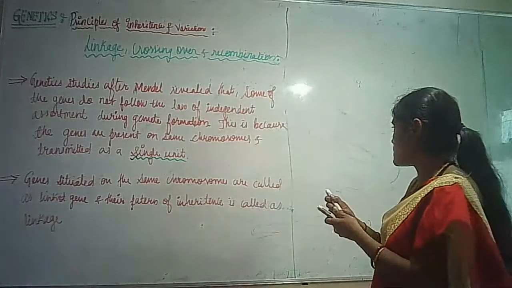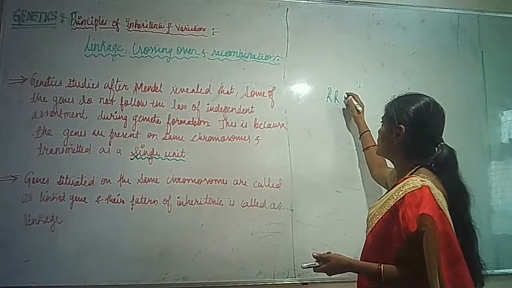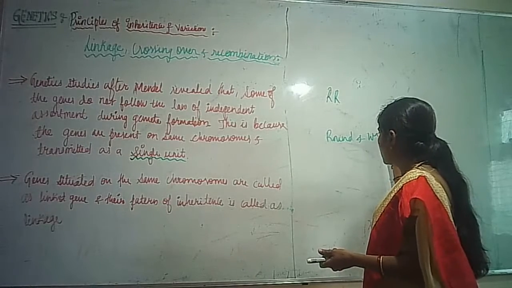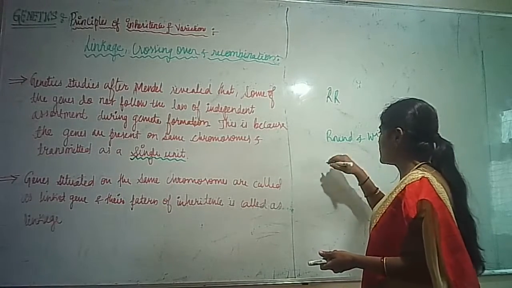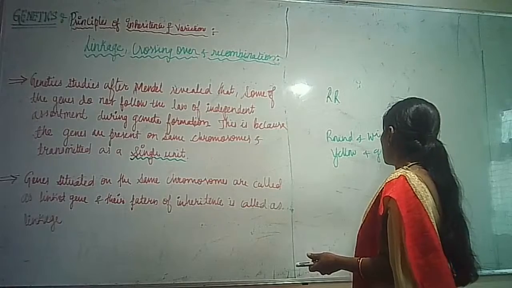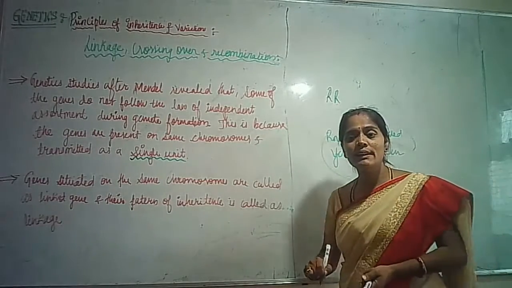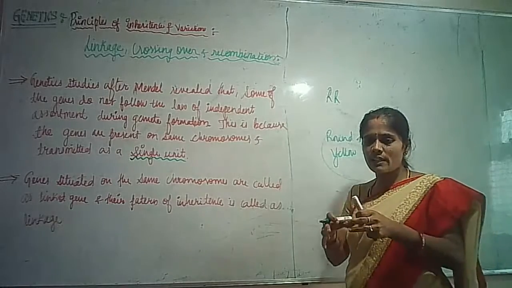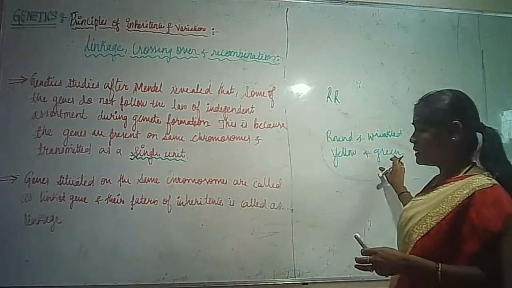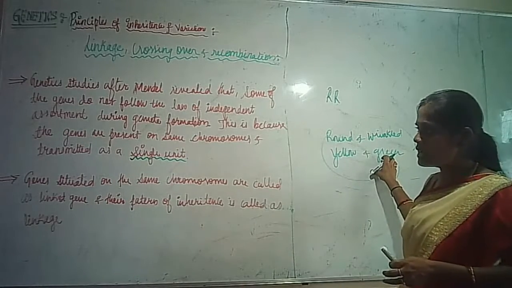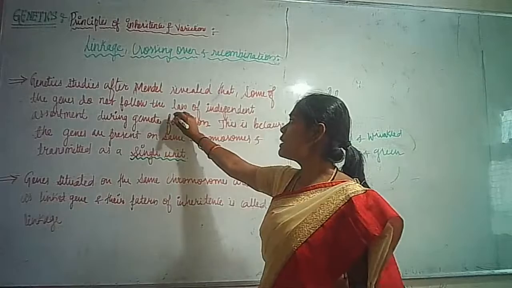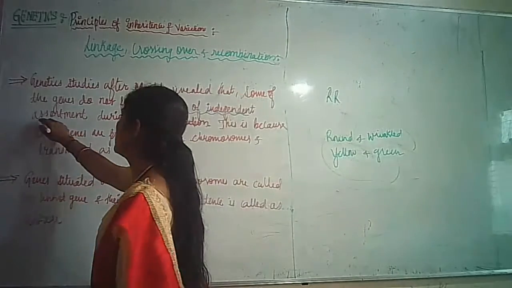In the dihybrid cross we have seen, we have taken round and wrinkled seeds, that is the shape of the seed, and color also, yellow and green. But we have seen that they are independently assorted. It means that round is not getting mixed with wrinkled, and yellow is not getting mixed with green, even though there are differences. That is a dihybrid cross, isn't it? So in the dihybrid cross it has to obey the law of independent assortment.